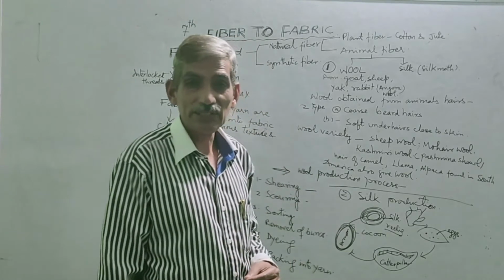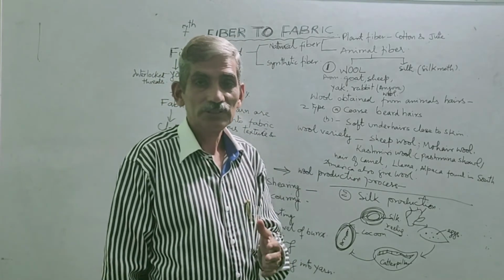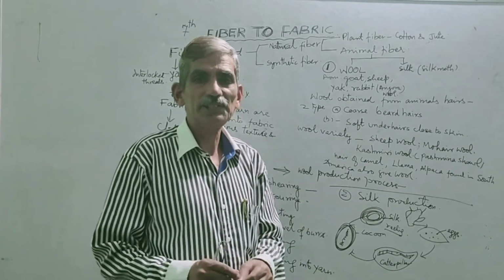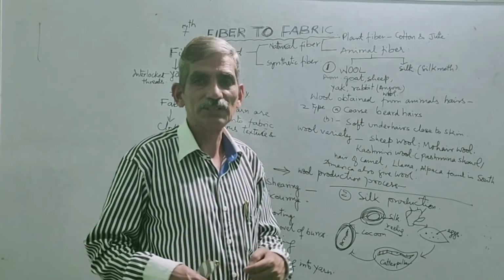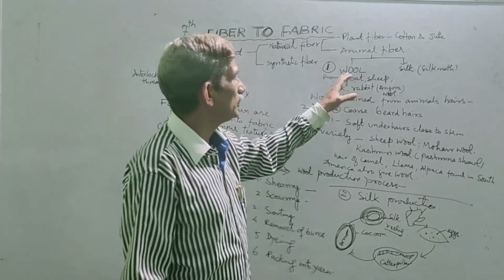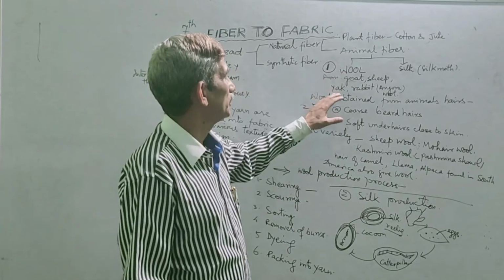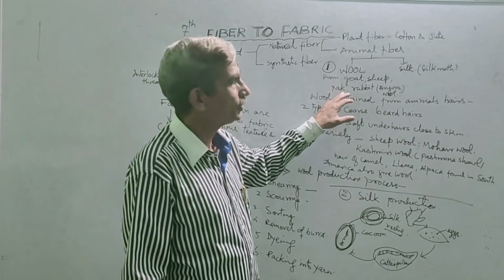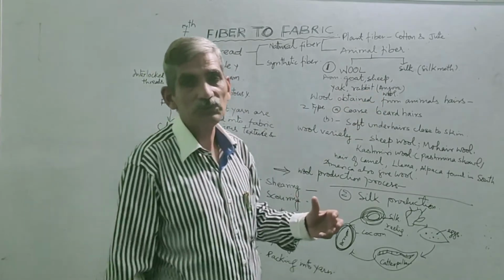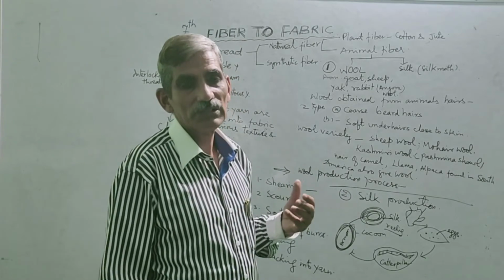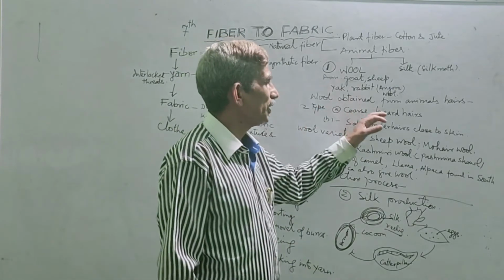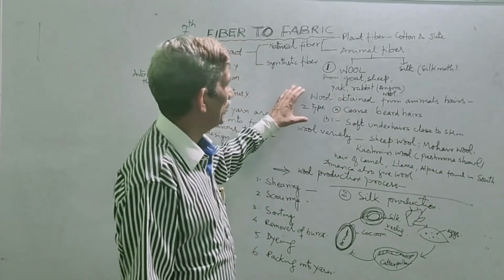So man is intelligent and greedy, so he thought, why should we not cut the hairs of animals and then knit them and wear those hairs in the form of wool? So the same story is here. Wool is derived from the hairs of sheep, goat, yak, rabbit. One of the finest wools is got from the rabbit variety Angora. That is called Angora wool. Wool is obtained from animal hairs.